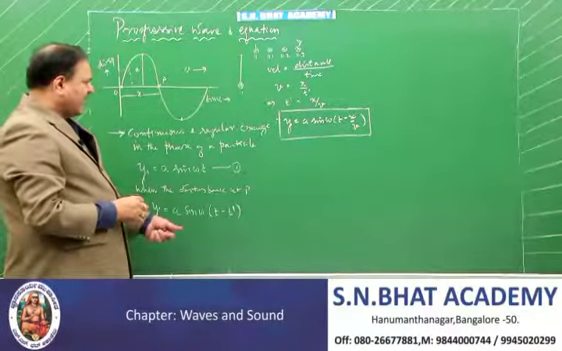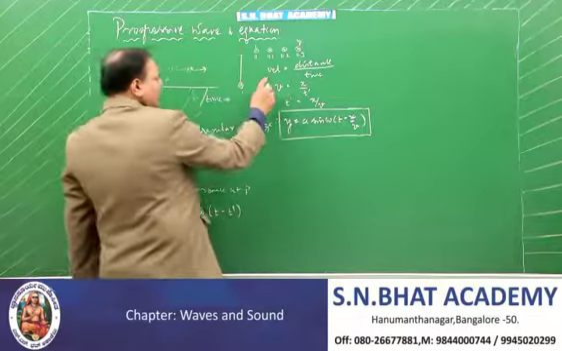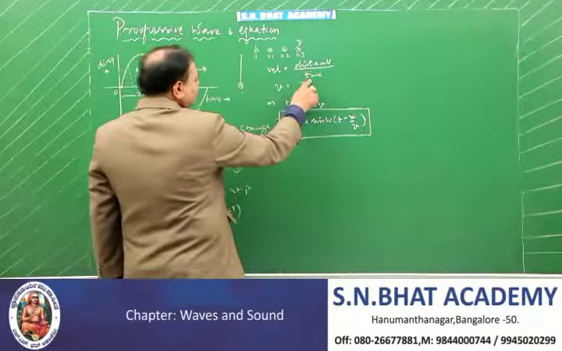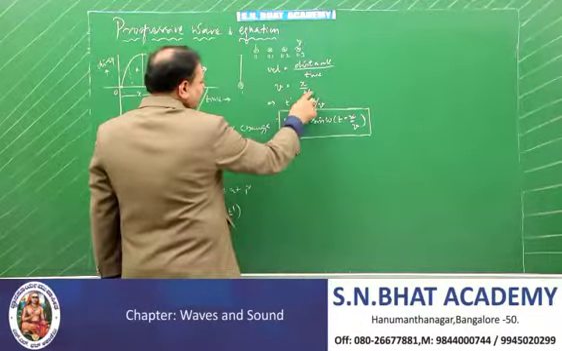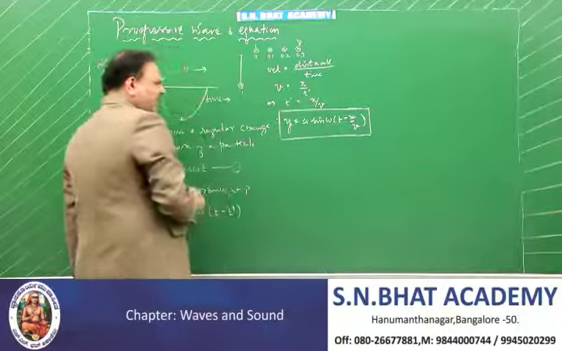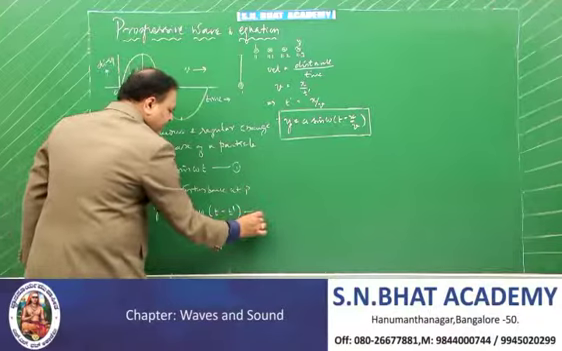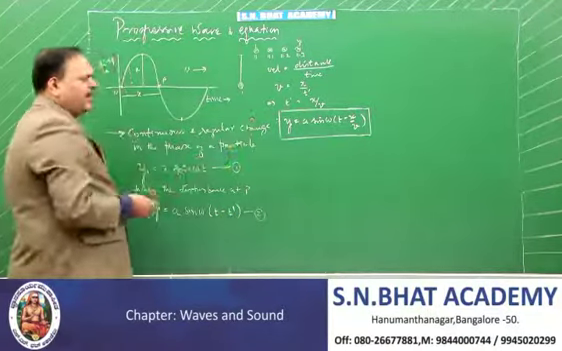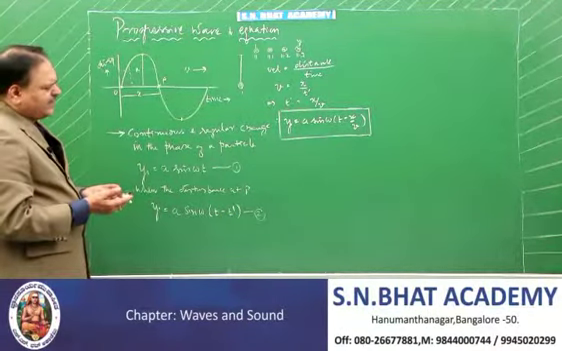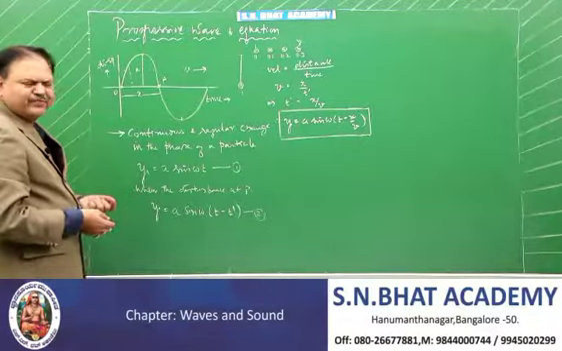So now what is the t dash? To calculate the t dash, look at this. Velocity is given by distance by time. V is equal to x by t dash. Your t dash is equal to x by v. Substitute that value in the equation number 2. So you will get the final value. This is the expression for the displacement of a progressive wave.